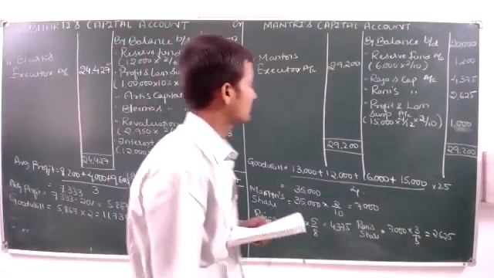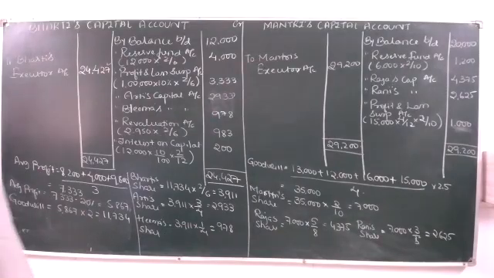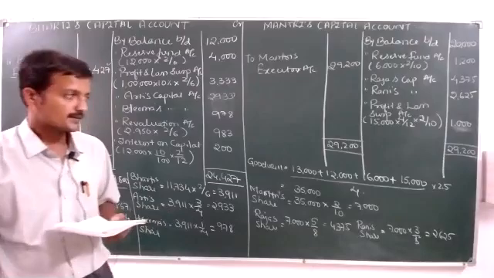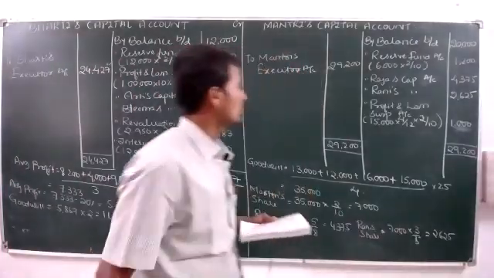So you got 29,200. After this, moving to the next account.